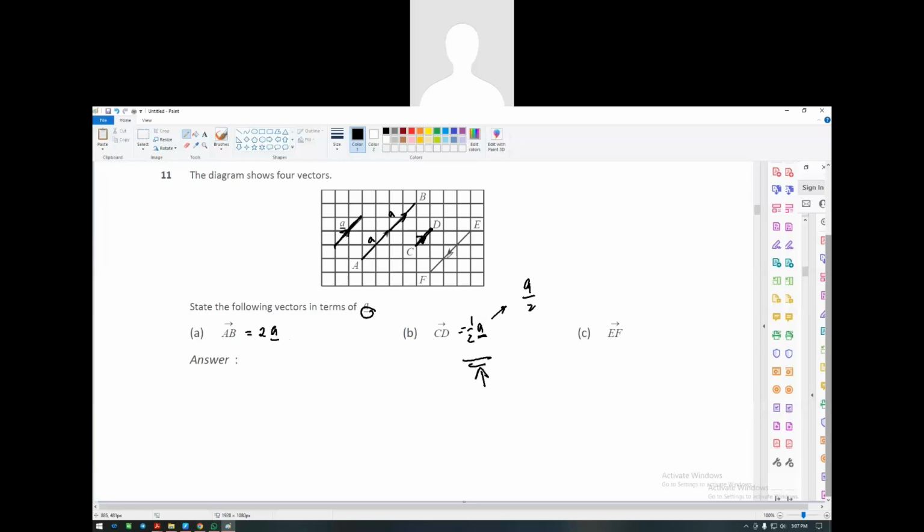Next one, EF. So this 1 box is A, and this half a box is A over 2, correct? So this one will be negative 3 over 2A, because it contains 1A and a half A, so I combine both these, 3 over 2. And then since it's going the opposite direction, it should be negative. Correct, guys? Okay, let's look at the next question.